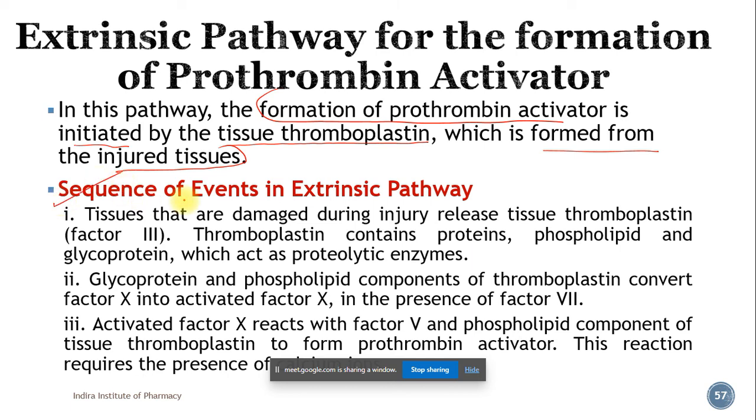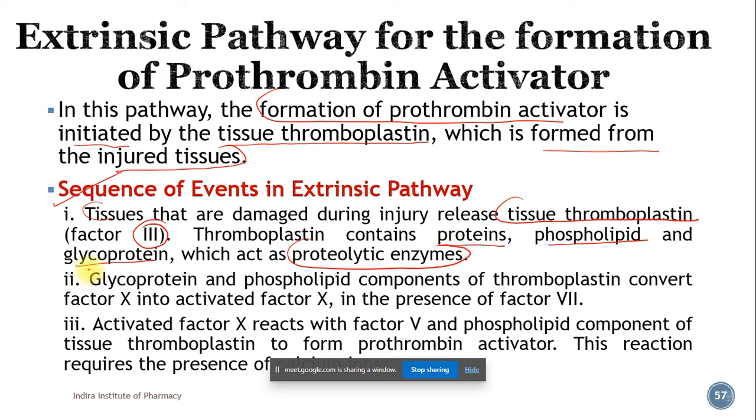The sequence of events in the extrinsic pathway includes tissues that are damaged during injury releasing tissue thromboplastin, which is factor 3. This thromboplastin contains proteins, phospholipids and glycoprotein, which act as proteolytic enzymes.